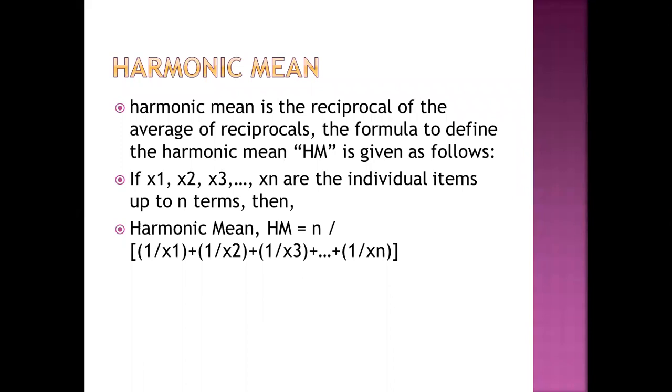First of all, 1 divided by x1, plus 1 divided by x2, plus 1 divided by x3, and so on up to xn, that is up to the nth term. This is divided by n, the number of observations. Then we take the reciprocal of this, and we find the new formula of the harmonic mean. So this is the meaning of the harmonic mean.